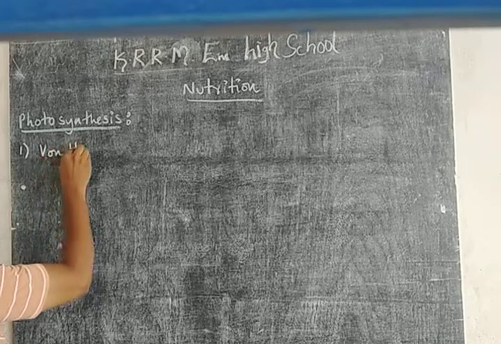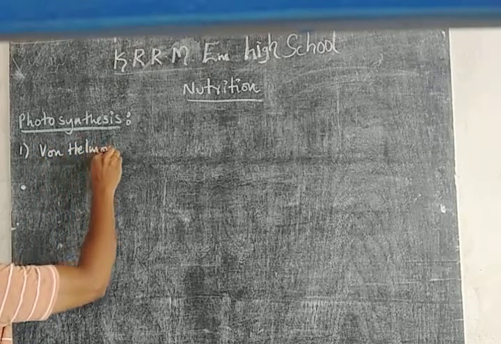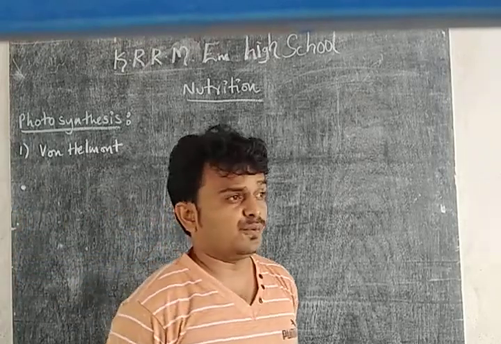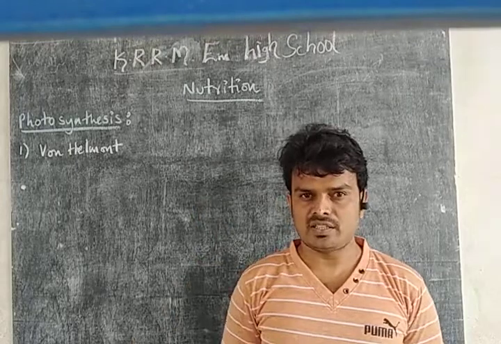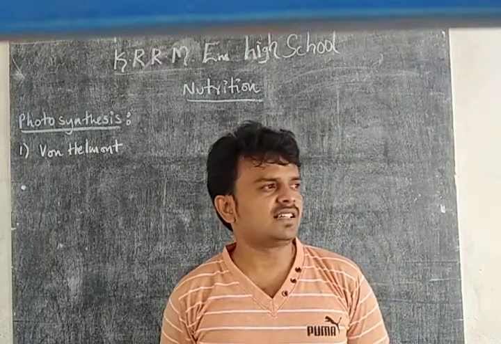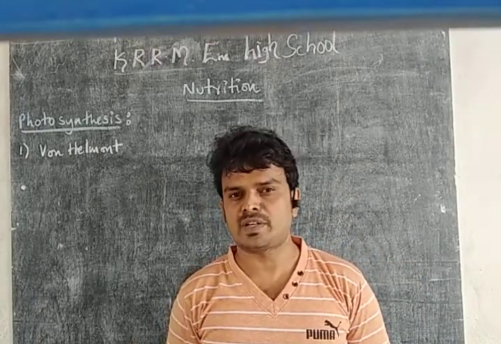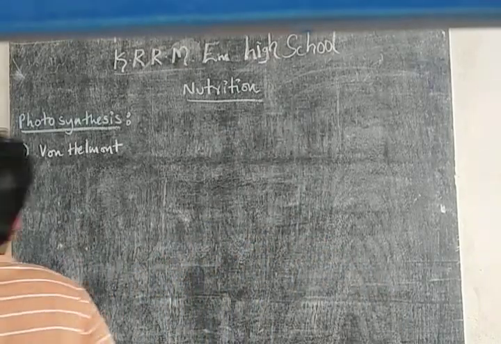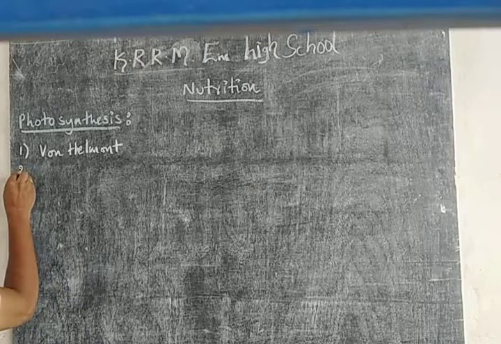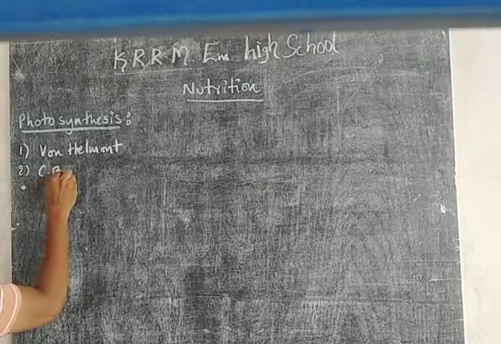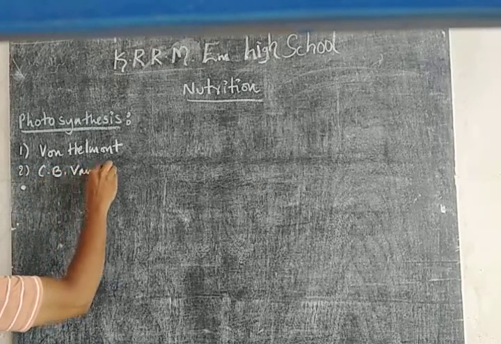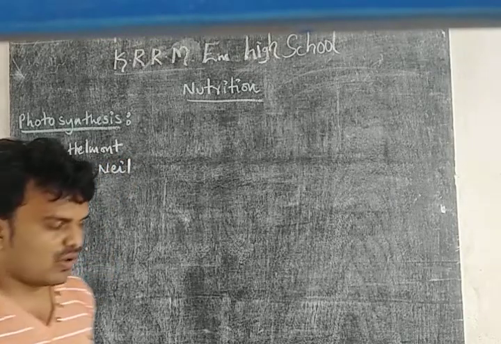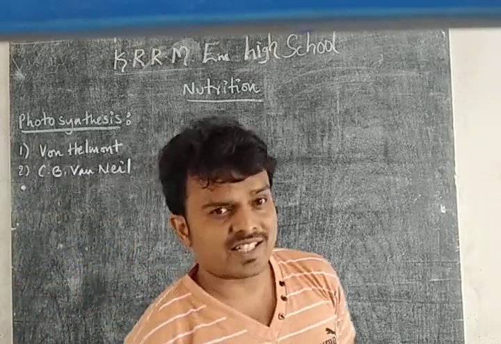According to Van Helmont, plants collect their food not only from the soil but also from other sources. That is the statement given by Van Helmont. Then what is the next statement, given by C.B. Van Niel? According to C.B. Van Niel and his co-scientists, they state that